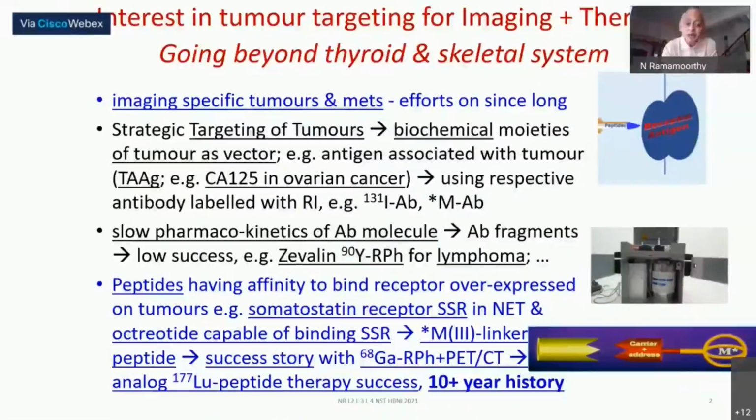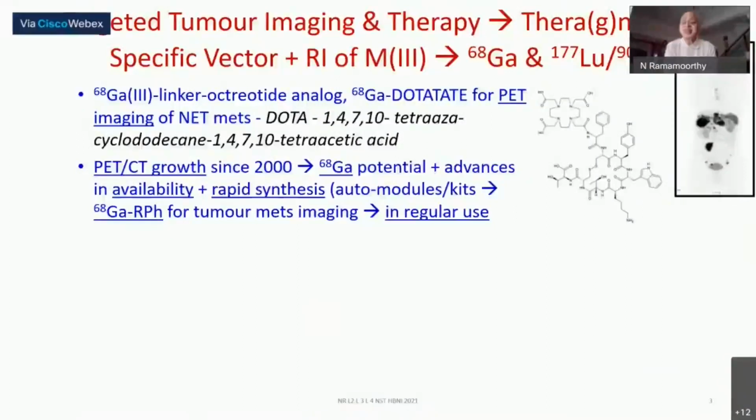And you have the counterpart to gallium, the therapeutic nuclide lutetium, so it can go for therapy also. The therapy success is only about 10 plus years, whereas gallium-68 use has been there for nearly 15 years or so, but much more so in the very recent years. This is an extremely important development in strategic tumor targeting. Here you are looking at very specific tumors, the neuroendocrine origin tumors, pancreatic, certain gastrointestinal tumors, etc.